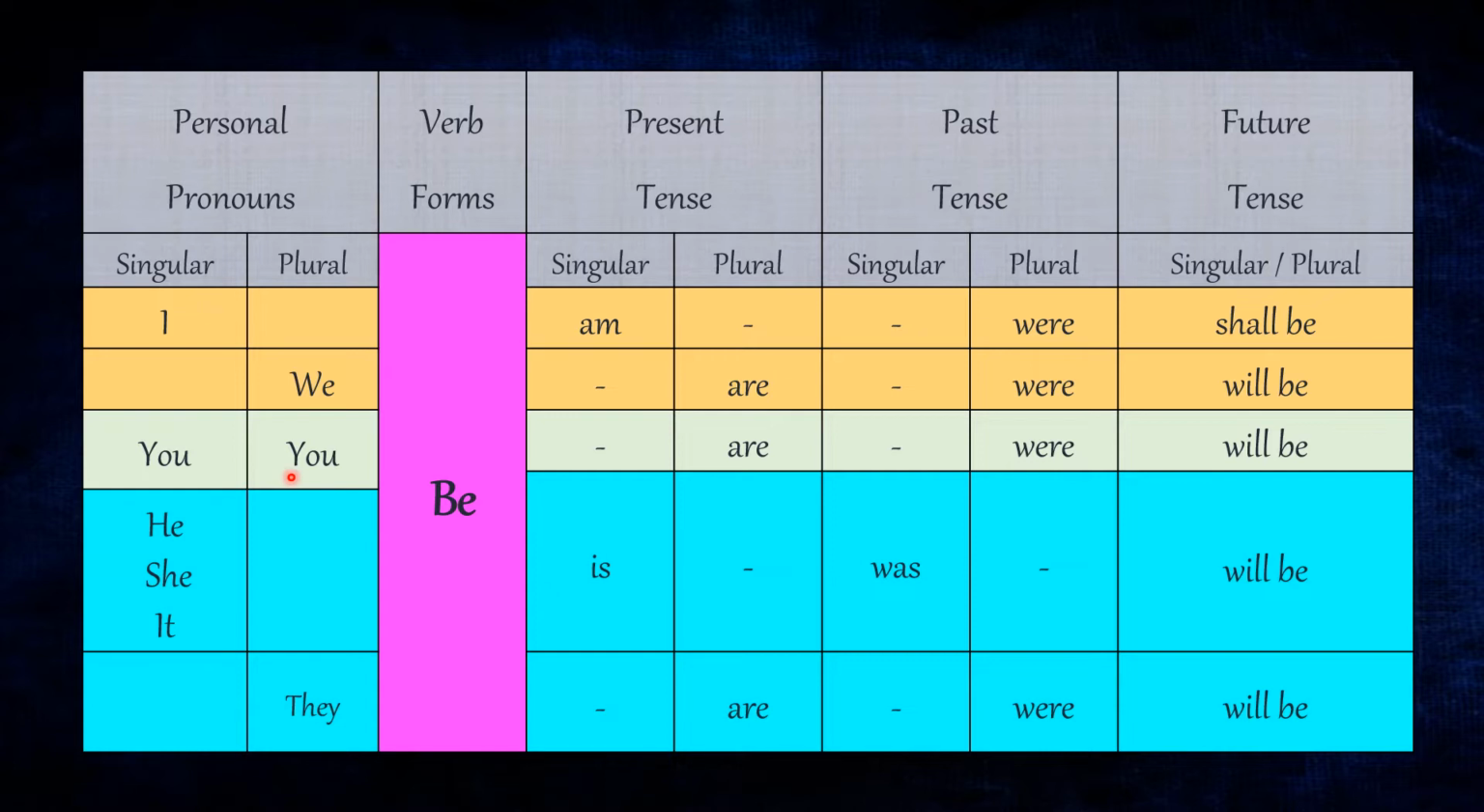When you is used as a subject, we use are in the present tense, were in the past and will be in the future. When he, she or it is used as a subject, then present tense it is, past was and future will be. For they, we use are in the present tense, were in the past tense and future tense it is will be.